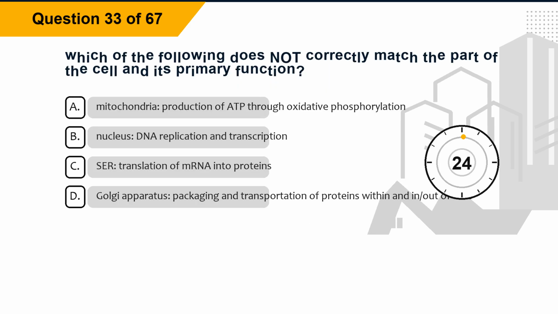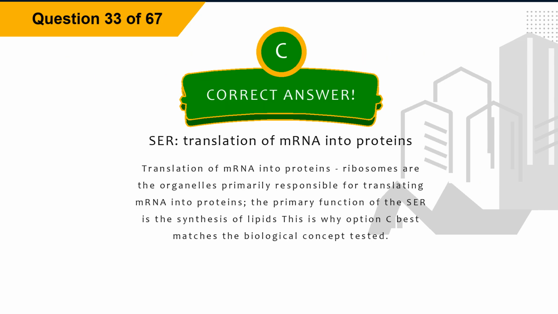Question 33. Which of the following does not correctly match the part of the cell and its primary function? Option A, mitochondria, production of ADP through oxidative phosphorylation. Option B, nucleus, DNA replication and transcription. Option C, CER, translation of mRNA into proteins. Option D, Golgi apparatus, packaging and transportation of proteins within and in/out of cells. The correct answer is option C, CER, translation of mRNA into proteins.